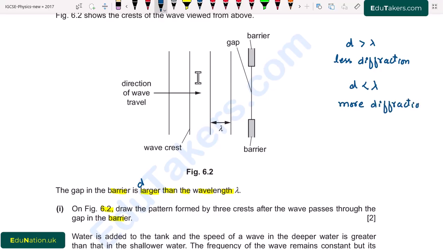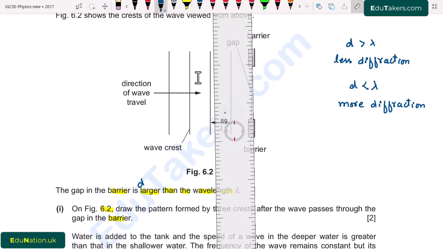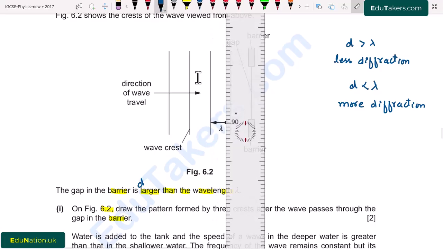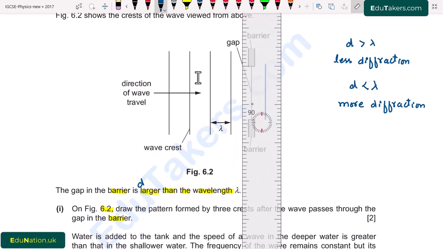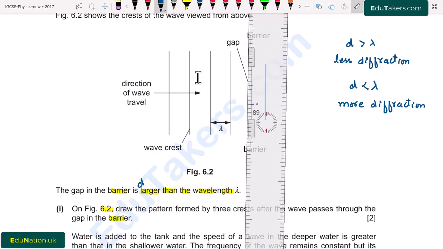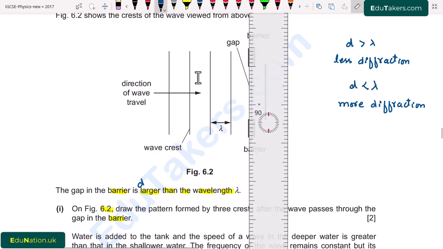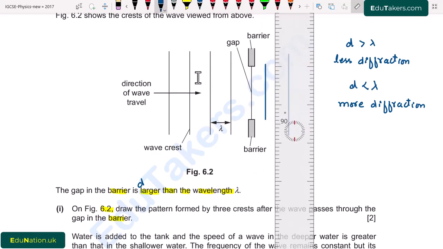When these crests come on the other side of the barrier, they will be like this. They will be straight, but there is very small bending at the corners.